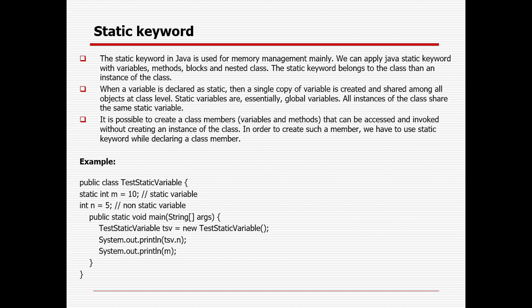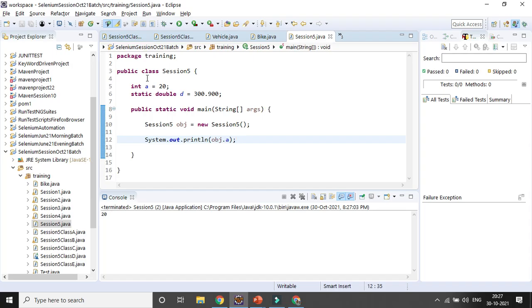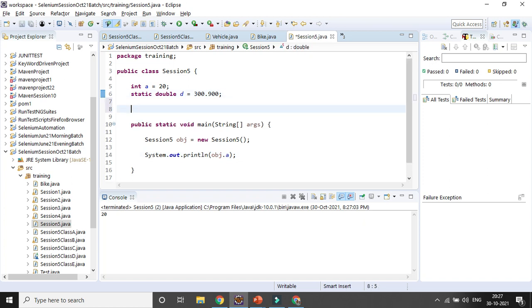Okay, a static variable is nothing but a global variable instead of a local one. In case you are not defining something as static, it will be local, but in case you are defining something as static, it will be globally accessible within that class. Okay, I already gave the example for the variables. Now I will be creating some methods also.